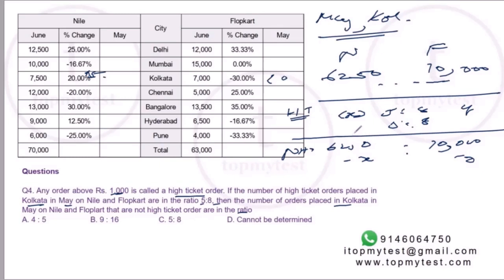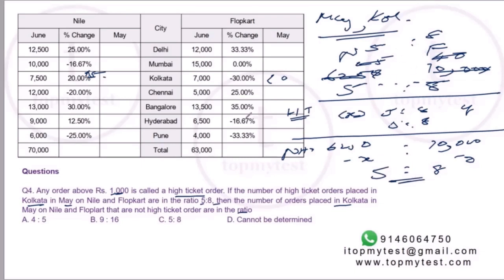But if you observe carefully, there's only one special case where you can actually find it, which is if the original ratio is also 5:8. And if you observe, that is actually the case. If you divide by 25, this is 25, this is 40. If you divide by 5 again, this will be 5, this will be 8. So the original ratio itself is 5:8. From that, you're taking out a value which is in the ratio 5:8, which means the final value will still remain at 5:8, irrespective of how much you take.